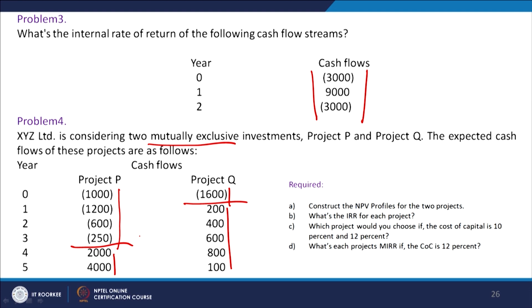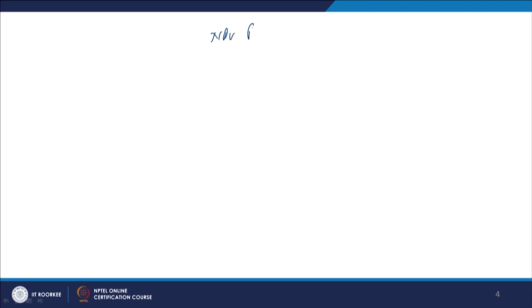If you take the project Q, then we have to abandon the project P. So, that is the meaning of mutually exclusive projects. Let us solve these problems and try to find out the NPV of these 2 projects. If you want to calculate the NPV of these 2, we have to prepare the NPV profile.